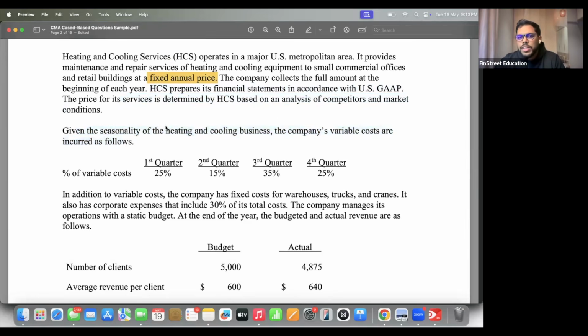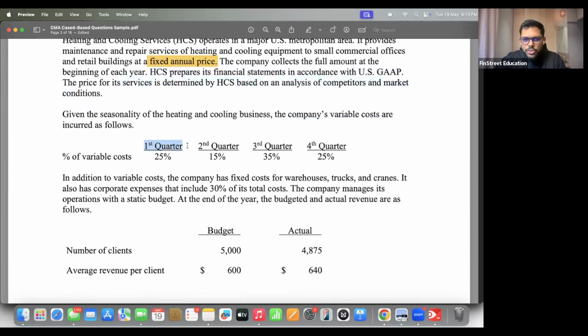Given the seasonality of heating and cooling business, the company's variable costs are incurred as follows. Percentage of variable cost: first quarter 15%, second quarter 20%, third quarter 35%, and fourth quarter 25%. So when we say percentage of variable cost, let me give you some idea how to interpret this data.